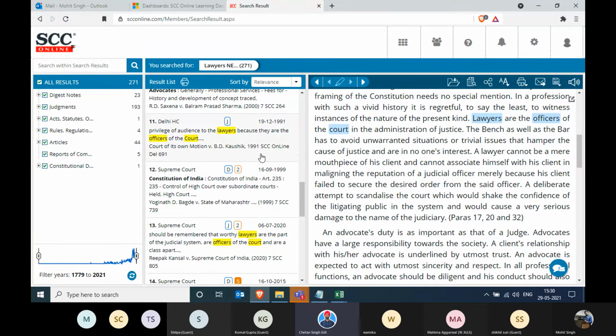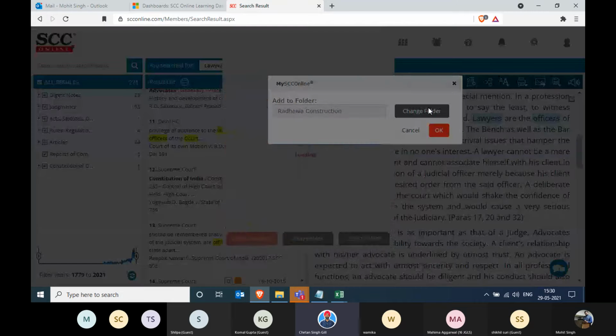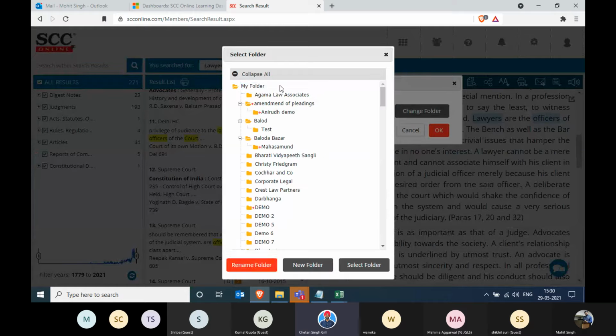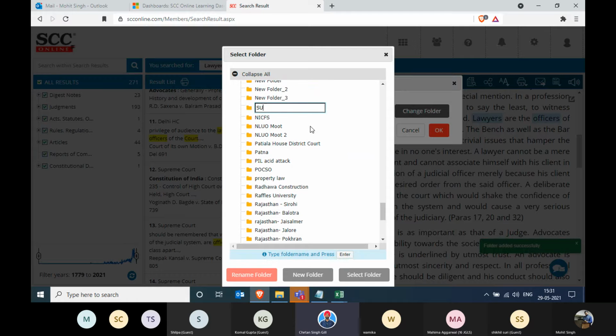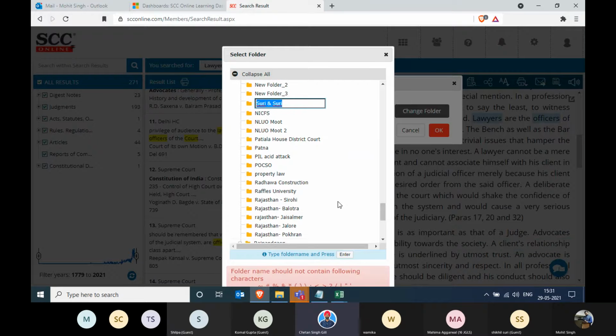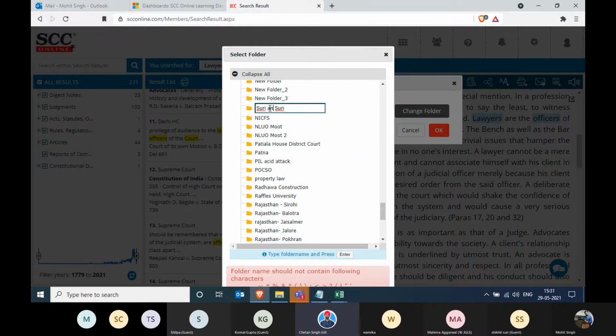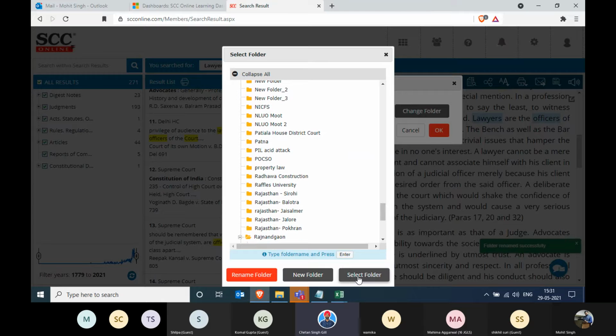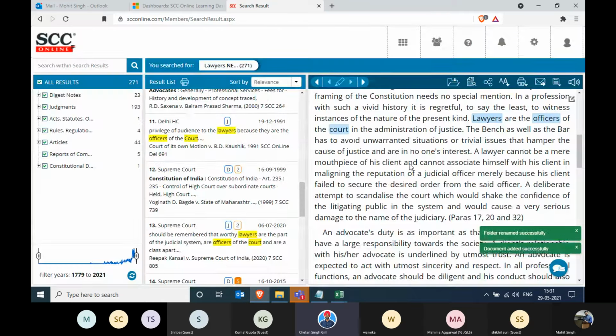Mohit, let's show the saving of folders icon over here. I can save this judgment into the folder. So I can click on this folder icon, and I can change my folder. I can create as many folders as we said earlier. Folder, new folder. You can write Suri and Suri as the folder name. And okay, so associates, you can put, okay, no worries. Select folder, so the folder has been made.